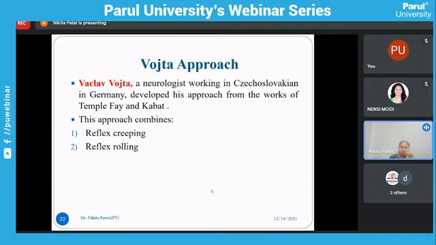That's what Vojta told about this. If you are stimulating some of the points that are trigger points, he told that they are reflex zones. Trigger points in the body are there. So if you are targeting those particular points, then you can get the response. These trigger points are called reflex zones.